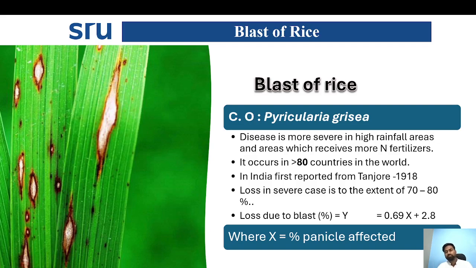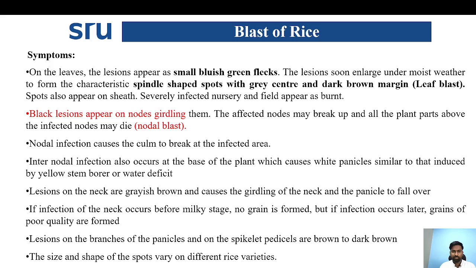This blast is caused by the fungus Pyricularia oryzae. It can cause more than 70 to 80% damage under severe conditions. In India, it was first reported in 1918 in Tanjavur. It is affecting more than 80 countries in the world. The disease is more severe in high rainfall areas and areas receiving more nitrogen fertilizers.